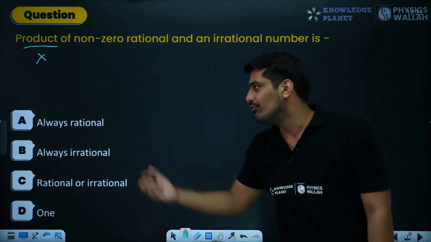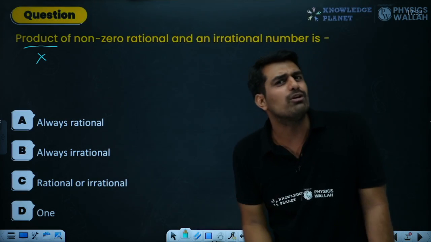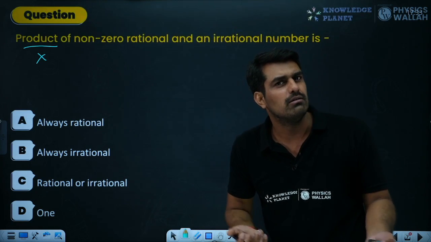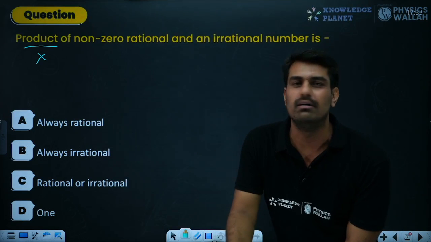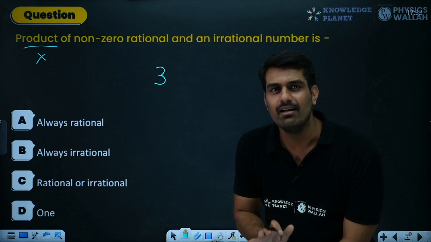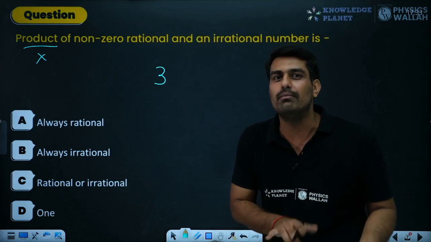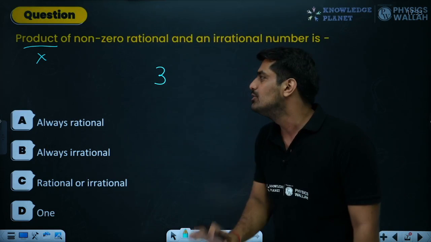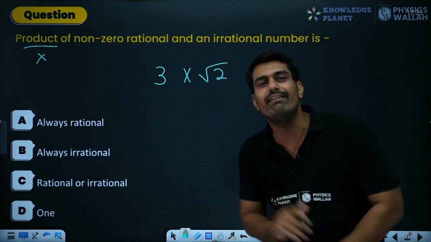So the product of a non-zero rational and an irrational number. What would you get? Would you get a rational number, an irrational number, rational or irrational? Is it possible that you can get both? No, that's not the case. So over here, let me start by assuming a number. Let me say that 3 is a rational number, right? No one would say, no sir, this is a whole number or a natural number. This is a rational number. So 3 being multiplied with root 2, which is for sure an irrational number.